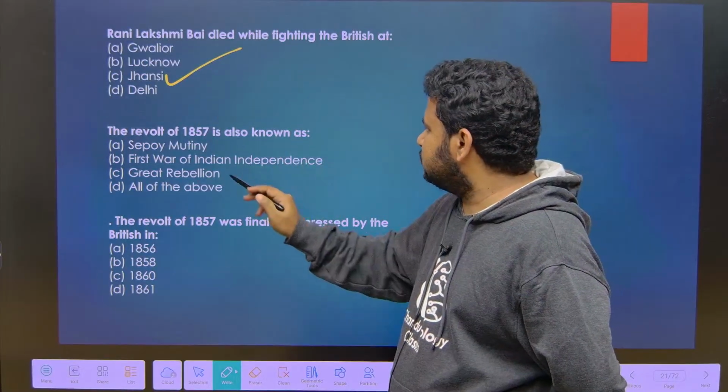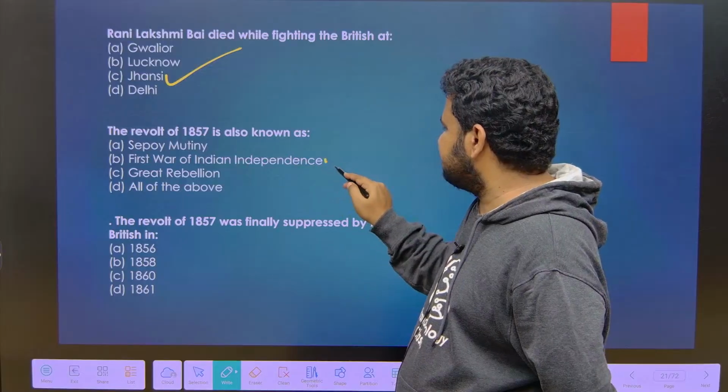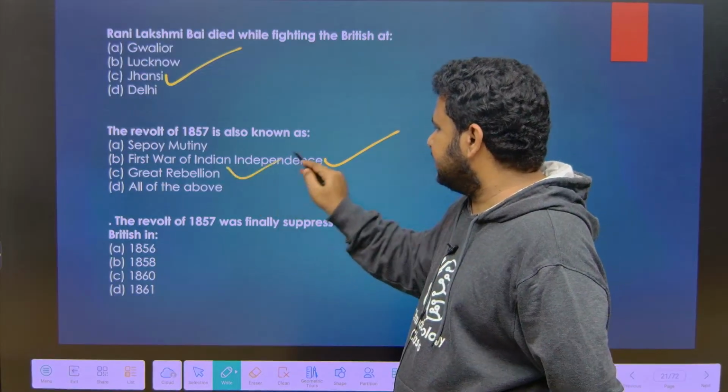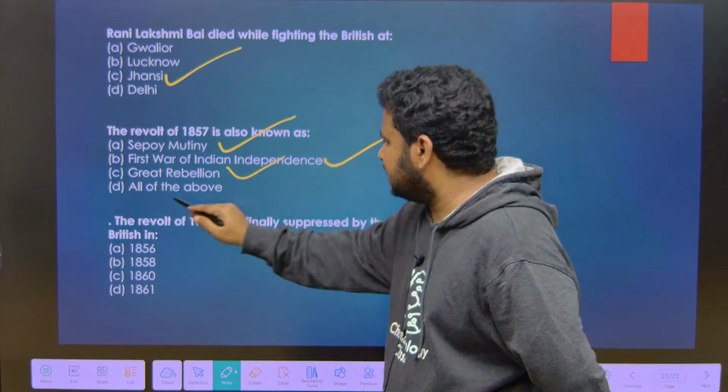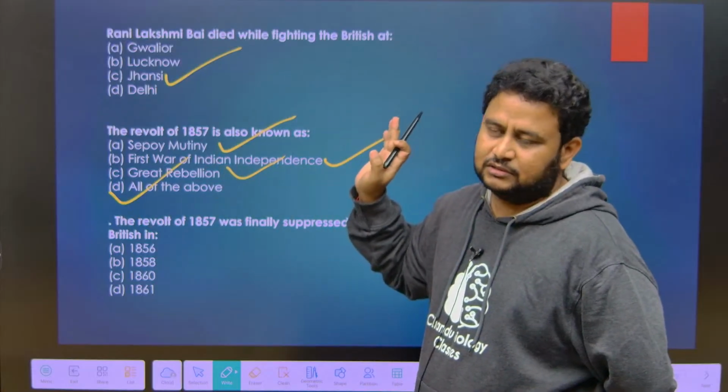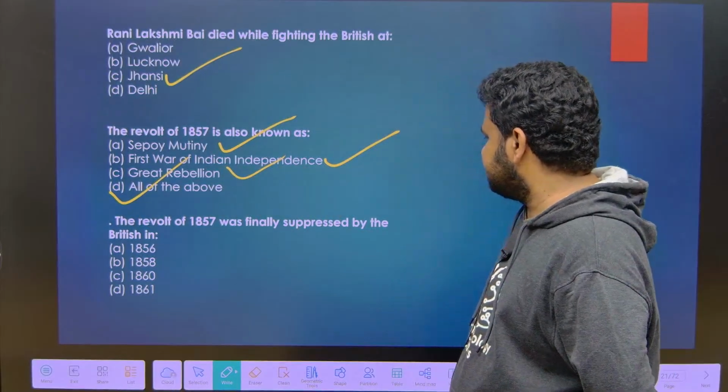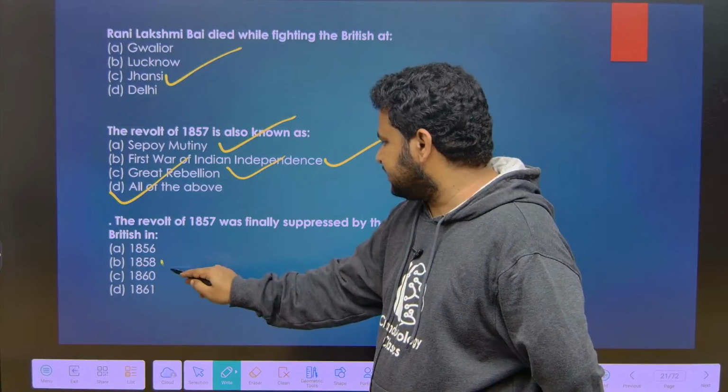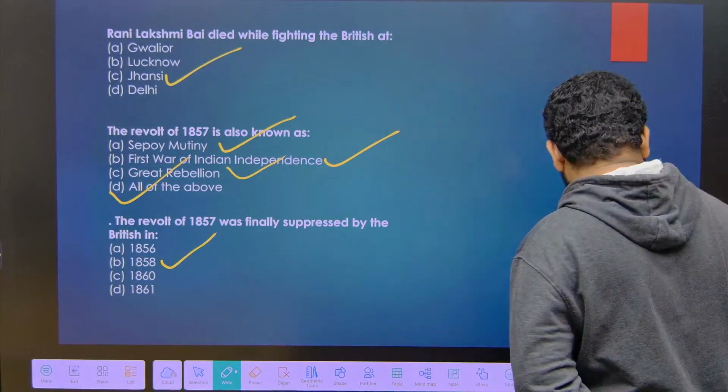Next, the revolt of 1857 is also called the First War of Independence, Great Rebellion. It is also called the Sipahi Mutiny. So the answer is what? All of the above. Now, the revolt of 1857 was suppressed by the British in which year? It was suppressed in 1858.